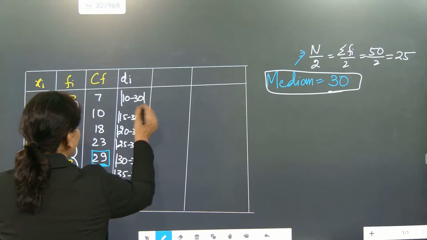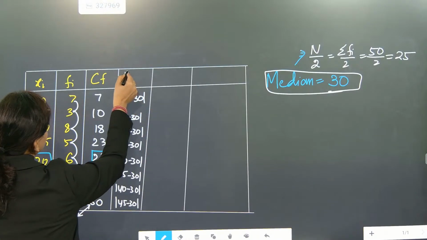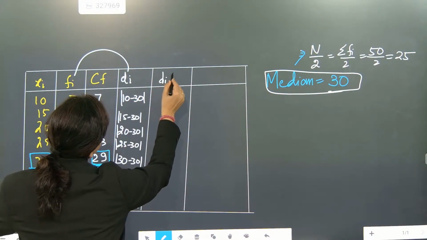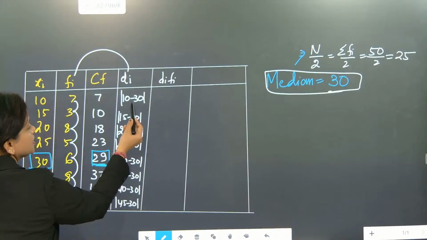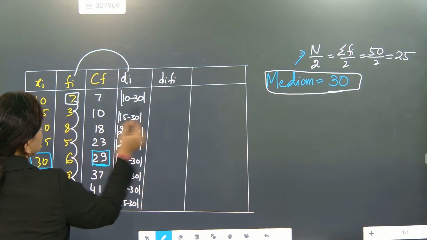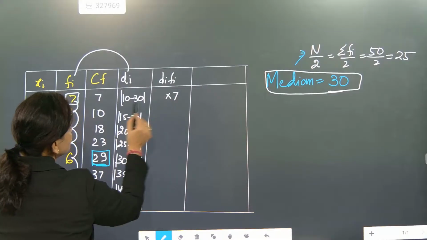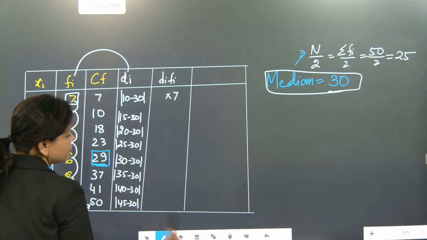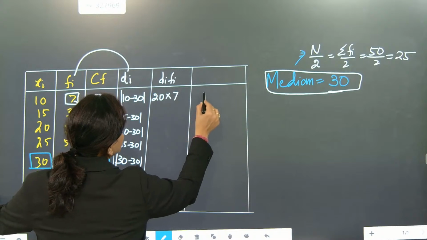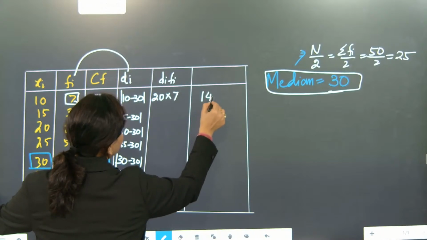Okay, so here 10 minus 30. Now whatever it comes, we have to multiply it with frequency. So deviation will multiply with frequency. It is coming as 20, beta. So frequency part is 7. So 7 into 10 minus 30. Modulus is positive value, 20. So here it is coming as how much, beta? 7 times 20, 140.